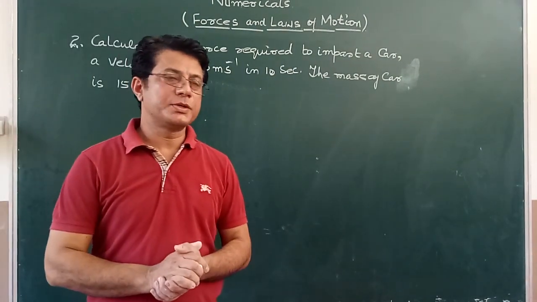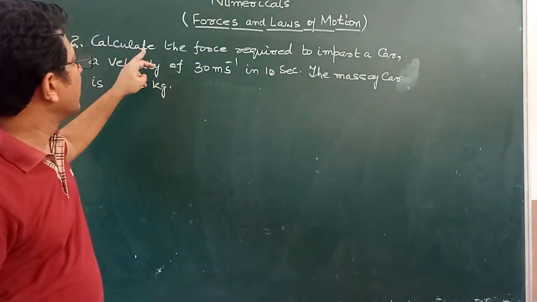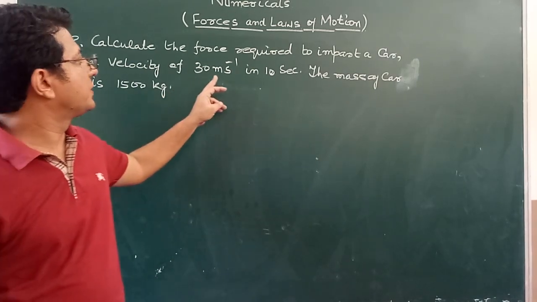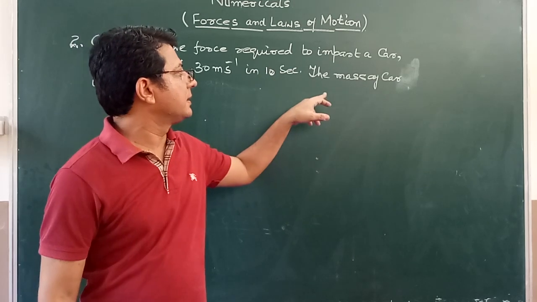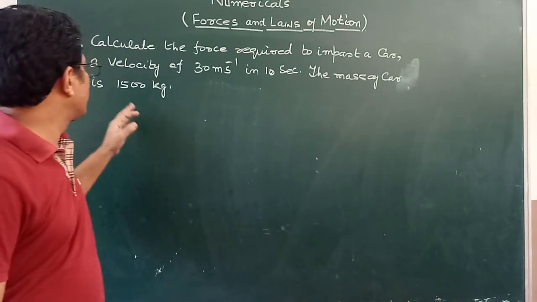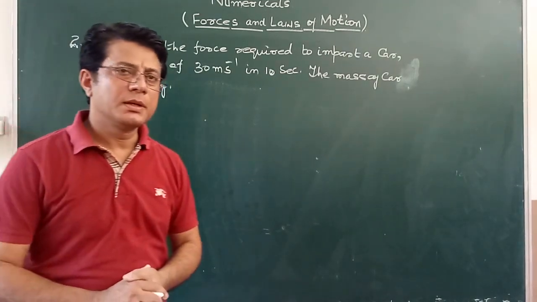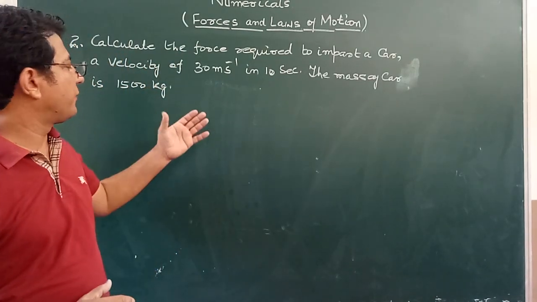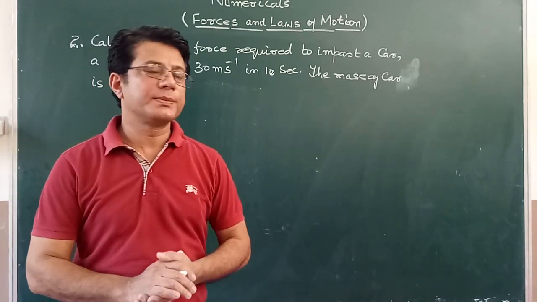Now come to question number 2. Calculate the force required to impart a car a velocity of 30 meters per second in 10 seconds. The mass of the car is 1500 kilograms. This is also just like question number 1, but there is a little bit of difference between the velocities.